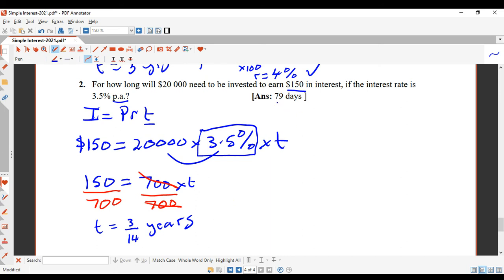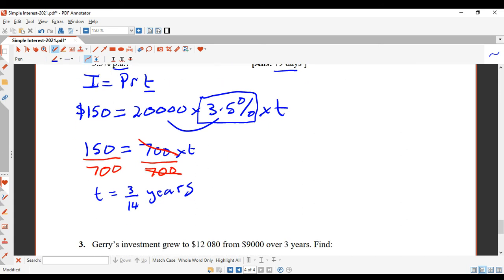Now, I guess technically we've answered our question, 3/14 of a year, but let's see how we get the days. We know there's 365 days in a year, so to convert this to days, I'm just going to times by 365.